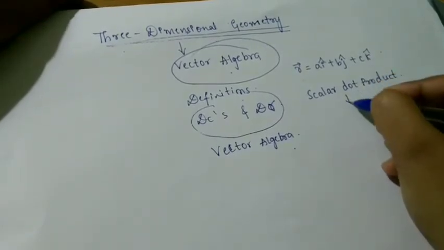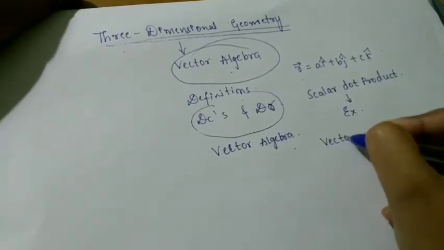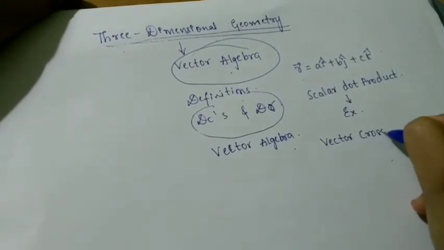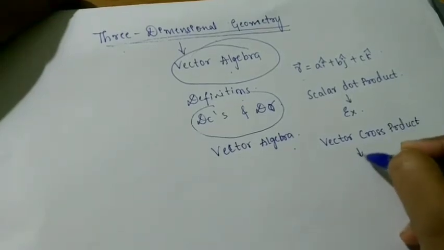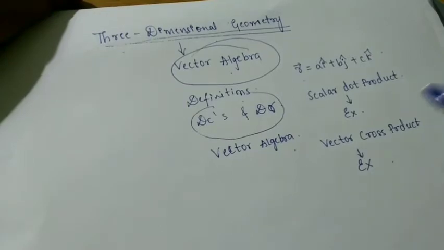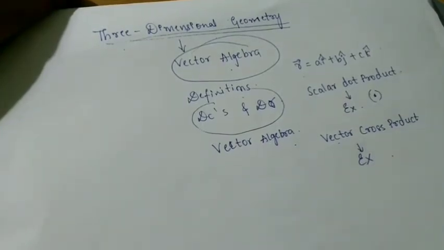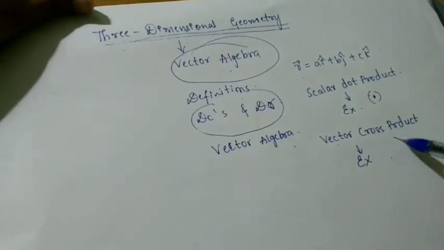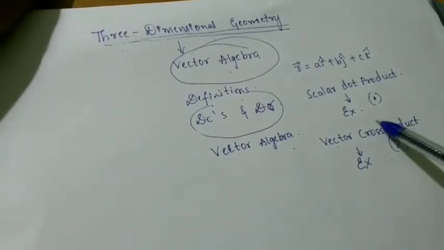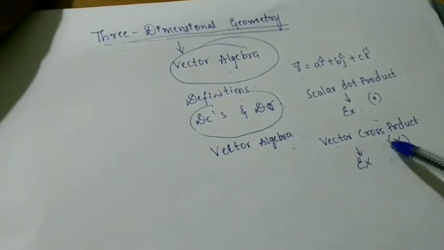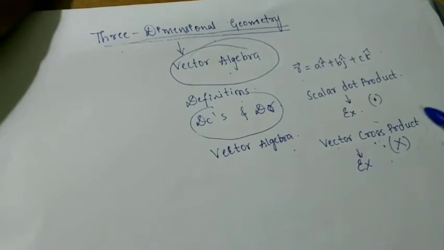based on these examples you had studied. Then vector cross product. Two very important concepts: scalar dot product and vector cross product. In dot product you should know this is the symbol used, and in vector cross product you used the cross symbol. Then in vector cross product most of the important examples will come, that is finding the area of a parallelogram or a triangle.